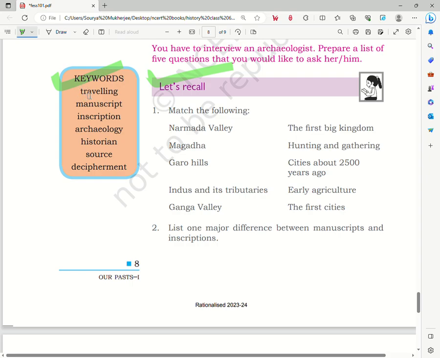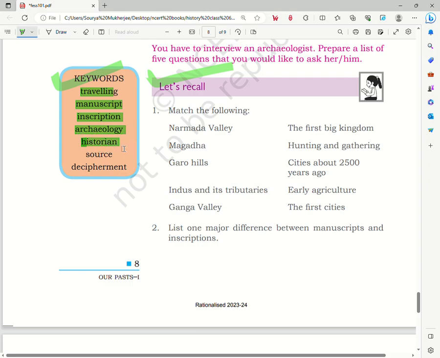The keywords are traveling, that is we learned about people traveling from one part of the country to another. Next is the manuscript, which we saw are old written records on old tree barks and palm leaves. Next is an inscription, a message written on a stone surface or a metal surface, basically a hard surface. Then there is archaeology, the study of past remains, digging up burial sites. All these things fall under archaeology.